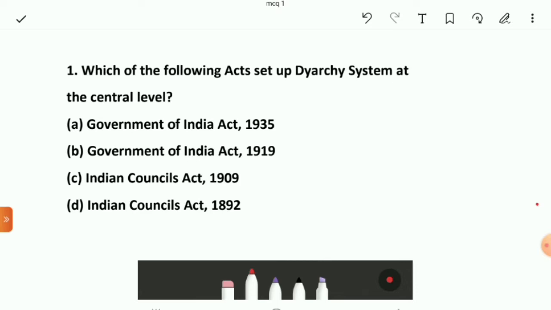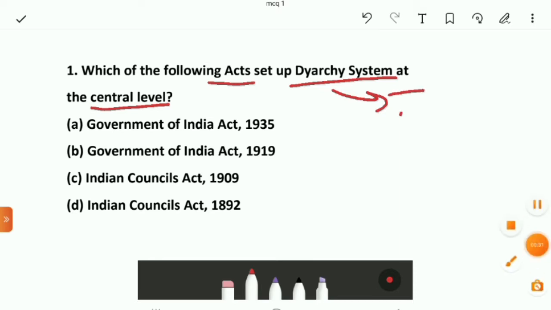The first MCQ for today is: which of the following acts set up the diarchy system at the central level? Diarchy system is a system in which the subjects were divided into transferred and reserved subjects. So you have to tell which of the following acts set up the diarchy system at the central level.